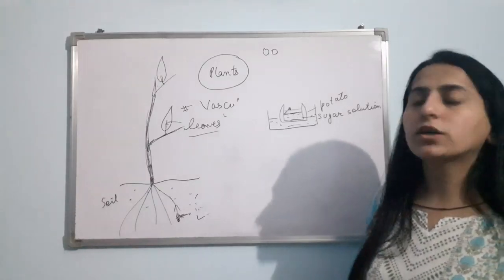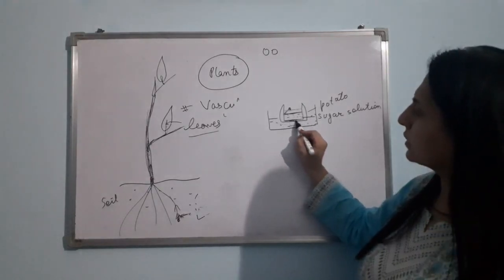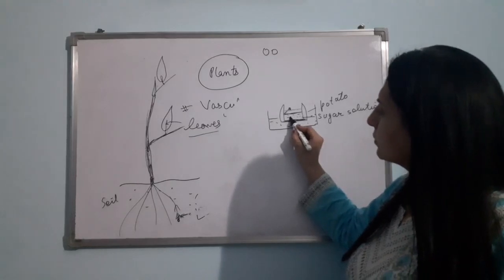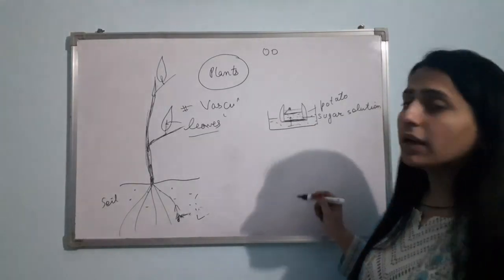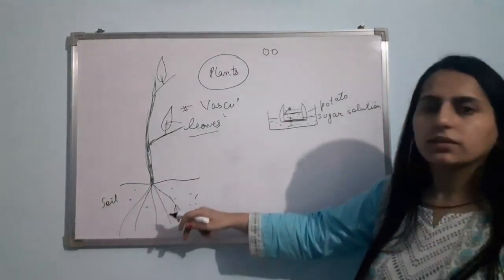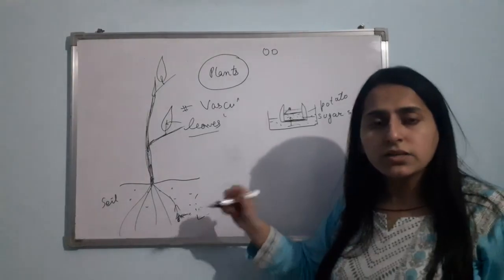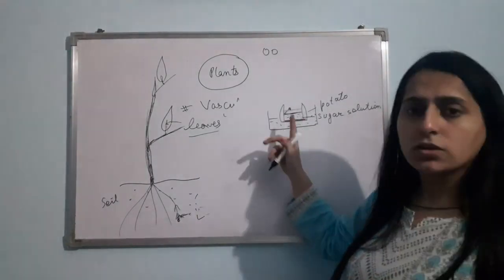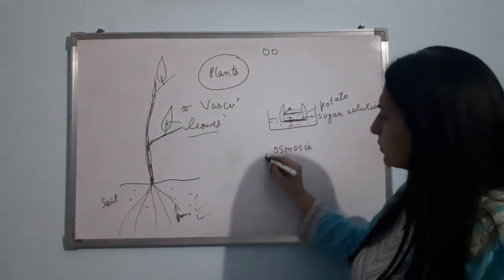There is transportation of water from the Petri plate via this thin peel. This is the thin peel of potato. Via this, the water has transported. In a similar way, this happens in the body of the plant. Water travels from one cell to the second cell by the process of osmosis. This process is known as osmosis.